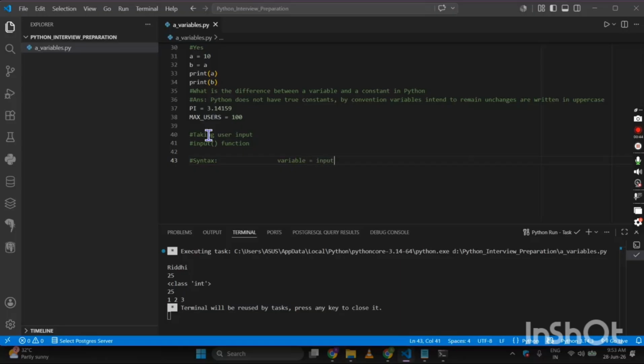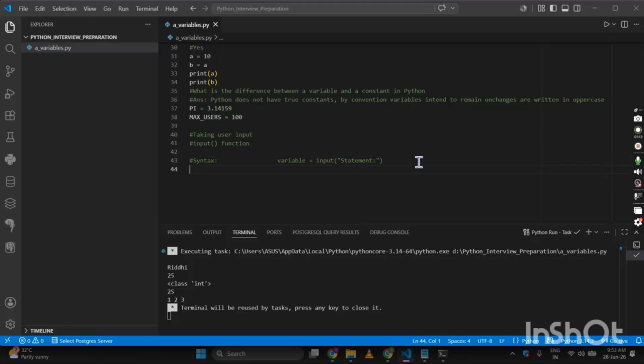I'll be taking input, then bracket open, then within double inverted commas, the statement, and then a colon, and then just this. This is the thing. And if there is a value, suppose comma, if you want to put the variable name again, you can go over there. So this is the thing. I'm just removing this extra space.